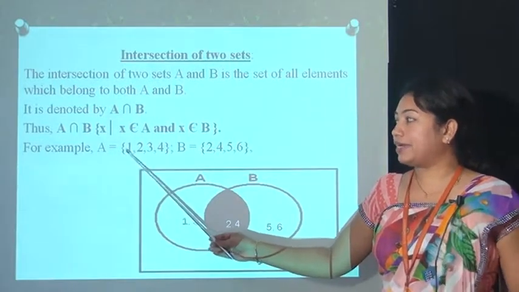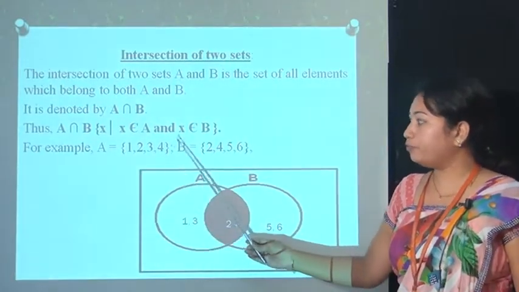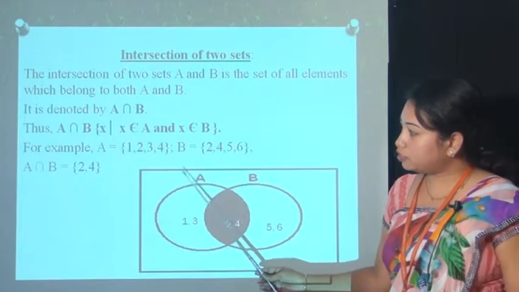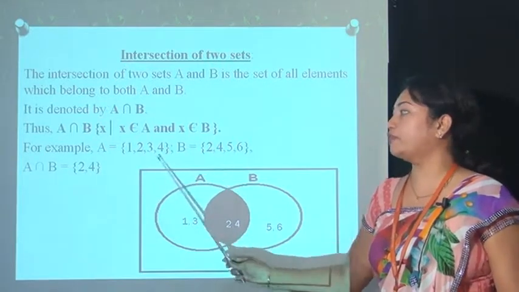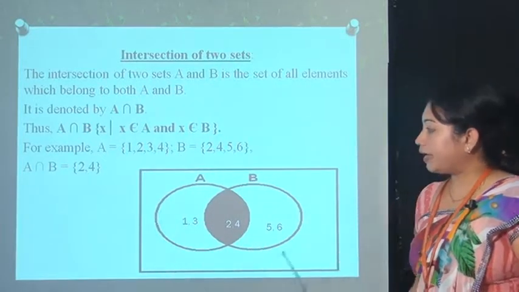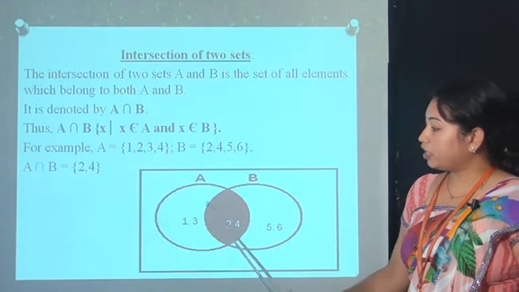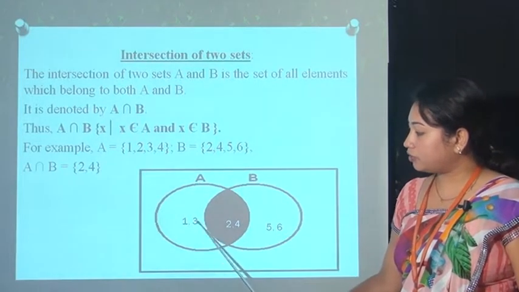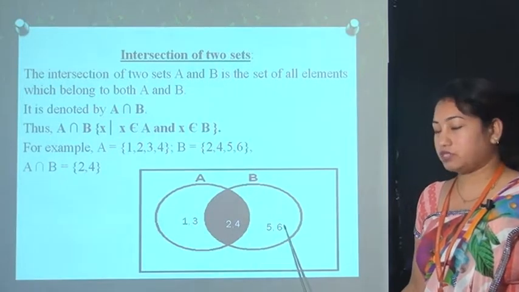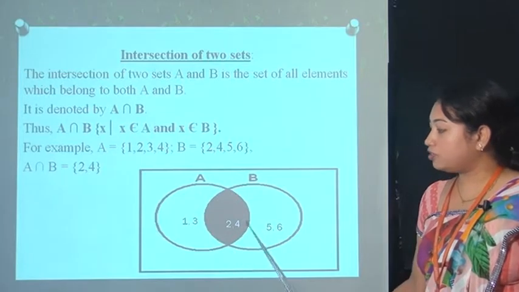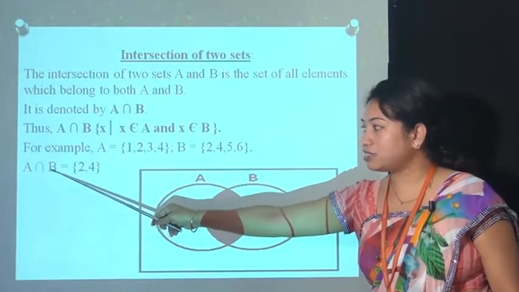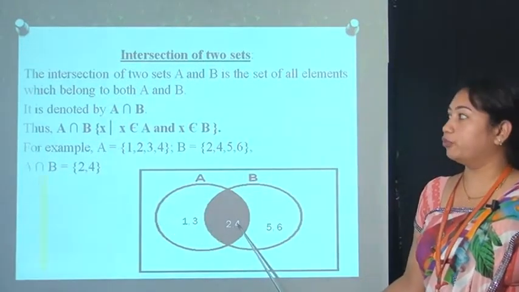For example, set A is equal to 1, 2, 3, 4, 5 and set B is equal to 2, 4, 5 and 6. So the intersection of these two sets, that means the common elements of these two sets, are 2 and 4. This one is the Venn diagram of the intersection of two sets. Here you can say that set A contains 1, 3, 2 and 4 and set B has the elements 2, 4, 5 and 6. So the common elements of these two sets are 2 and 4. So the intersection of these two sets A and B is 2 and 4.